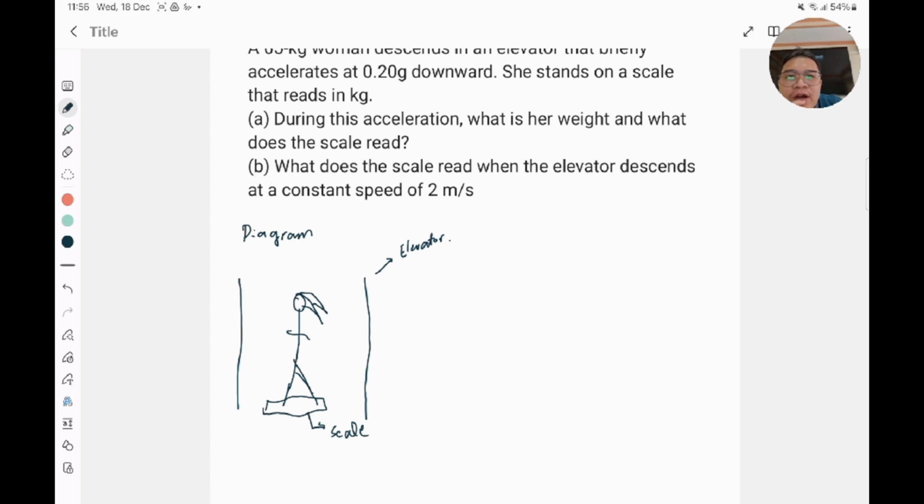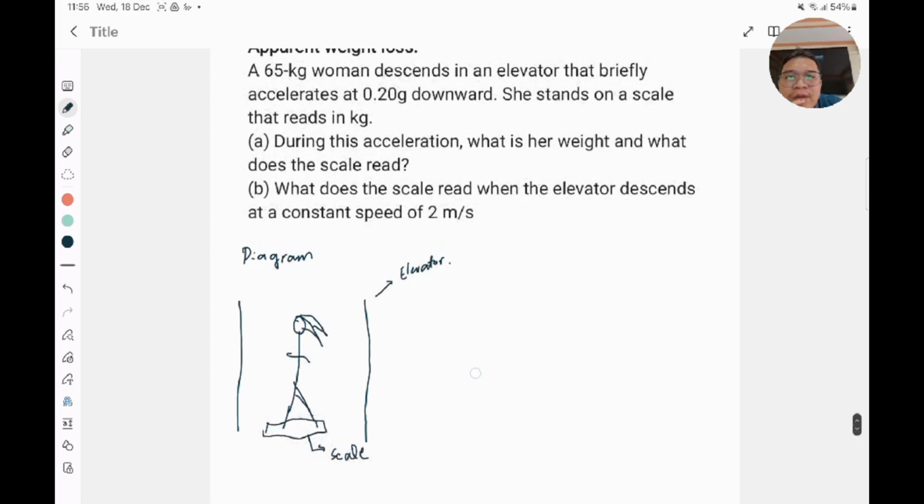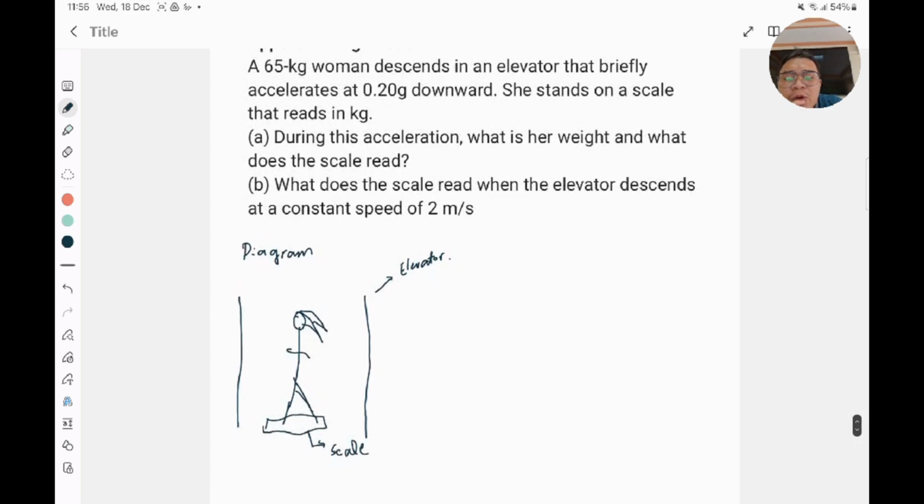Let's first identify some of the given variables in the problem. We have the mass of the woman, which is 65 kilograms. Then we also have the acceleration of the elevator. Allow me to label this one so that we can distinguish it from the acceleration due to gravity.